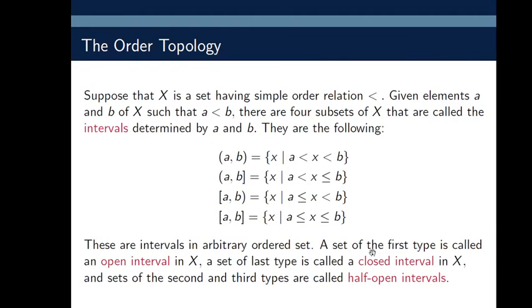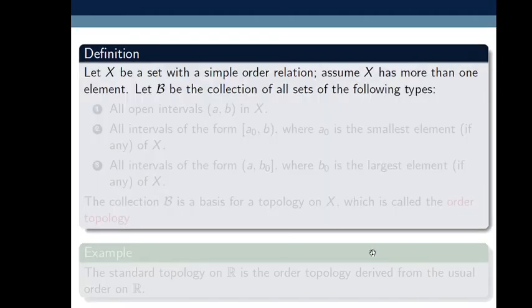So next definition. Now we discuss what is meant by order topology. Let X be a non-empty set with a simple order relation. Assume X has more than one element, that is, the cardinality of X is greater than 1. Let script B be the collection of all sets of the following types.